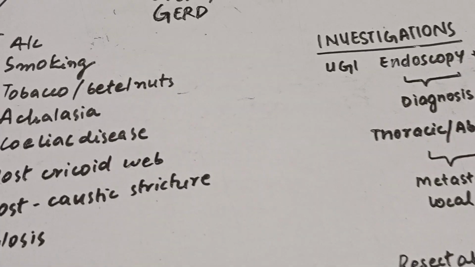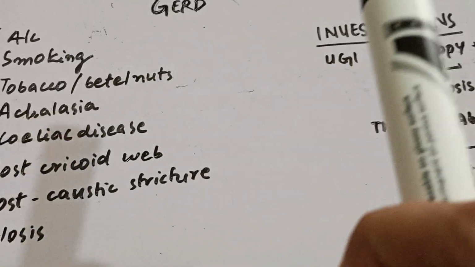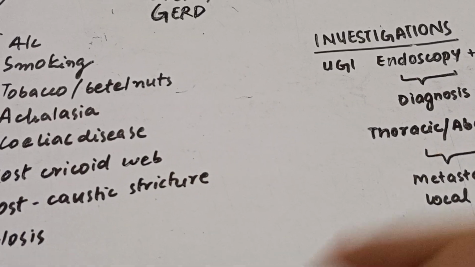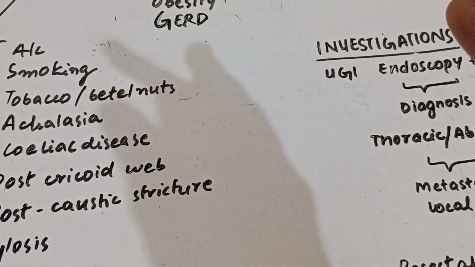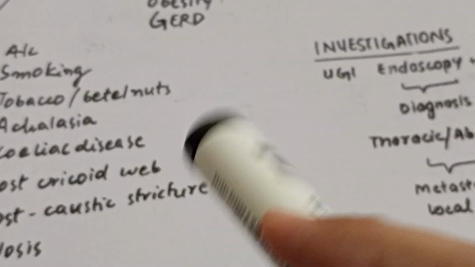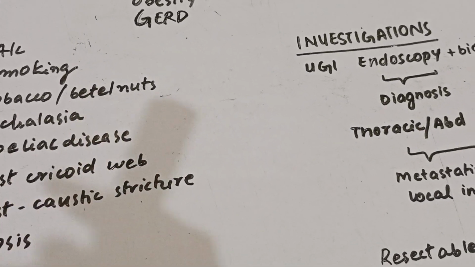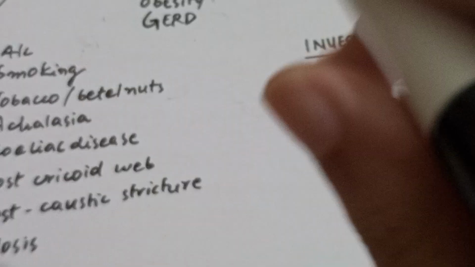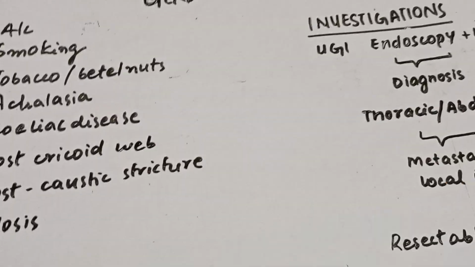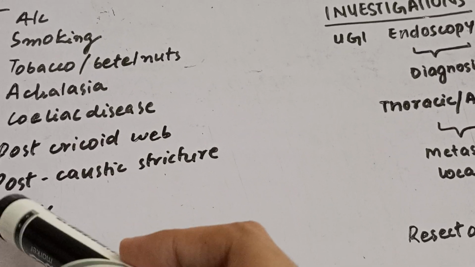Next, we have achalasia, post-cricoid web, and post-caustic stricture. In these cases, we have mucosal irritation and chronic inflammation, and that all leads to the development of the squamous carcinoma. We have celiac disease. In case of celiac disease, we have nutritional deficiency of certain vitamins, and we have an autoimmune component, and that leads to the development of the squamous carcinoma. Next, we have tylosis. In this case, we have genetic predisposition.